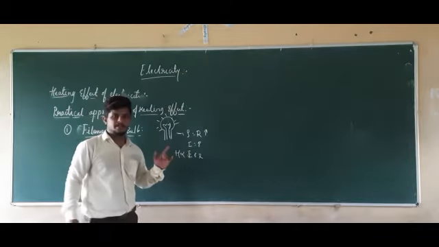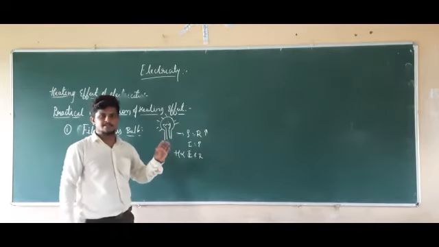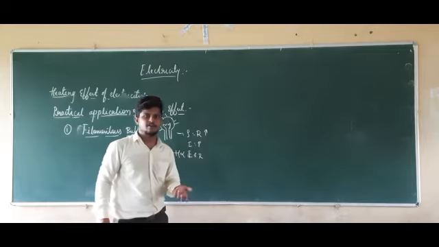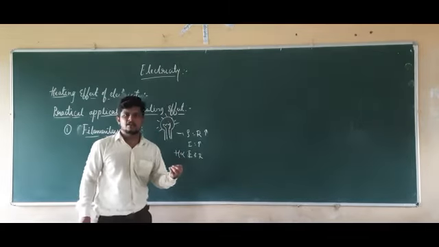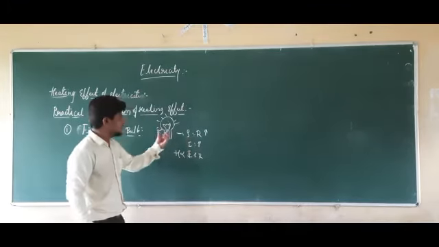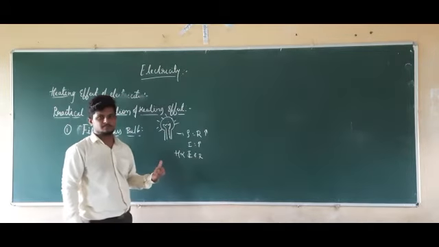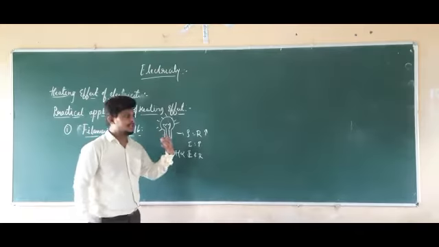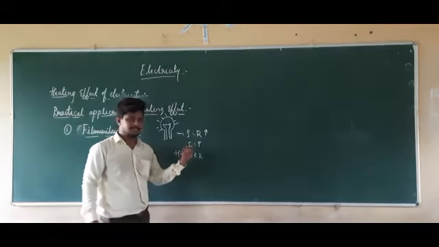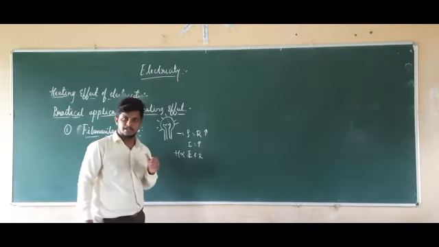Because of that property, when the tungsten filament is heated, it is going to radiate or produce light. Because of that property of tungsten, we are using the tungsten filament in this bulb. So it is producing the light by what means? By the heating effect of electric current.